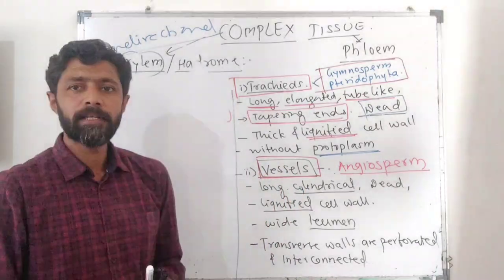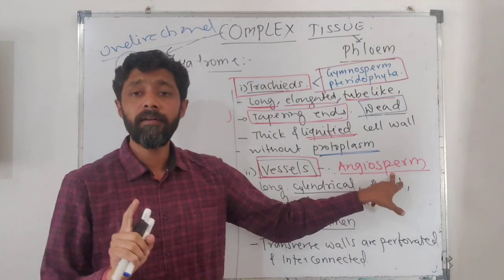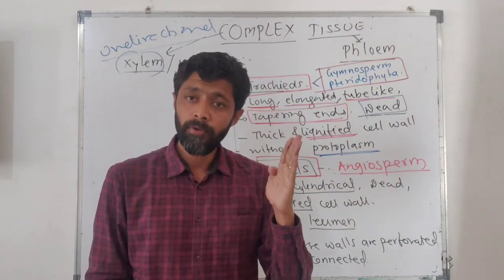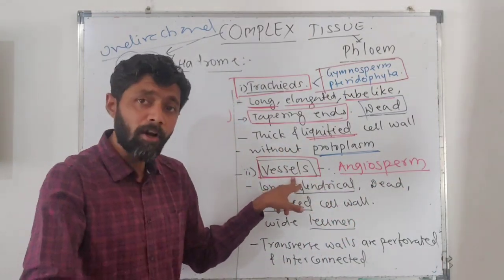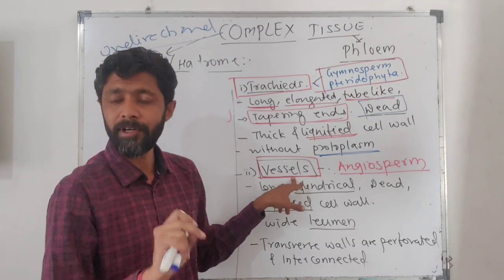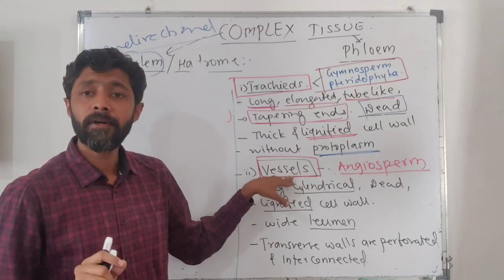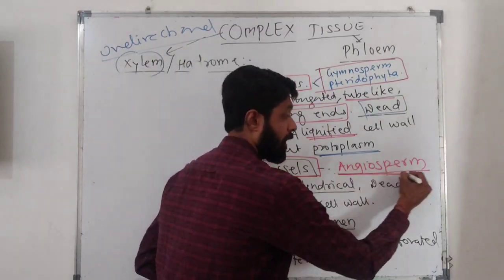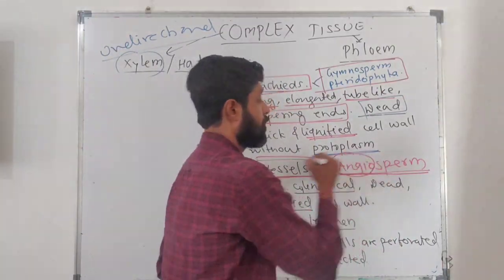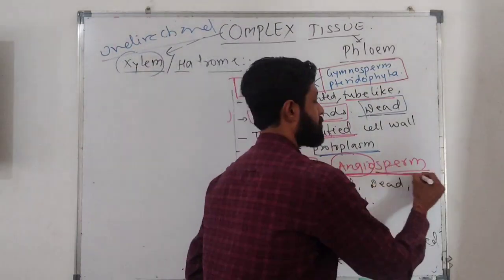As we have discussed, vessels are the main water conducting element in angiosperm. Vessels alongside trachea are considered water conducting elements in angiosperm, but the main one is the vessel. In the name angiosperm, angio means vessel and sperma means seed.